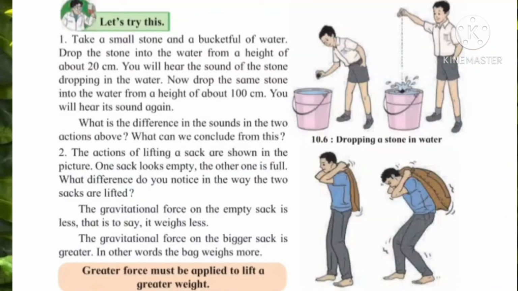Okay, now let's see some examples. Let's try this. See in the picture, take a small stone and a bucket full of water. Now drop the stone into the water from a height of about 20 centimeters. Then you will hear the sound of the stone dropping in the water. Now drop the same stone into the water from a height of about 100 centimeters, means from a longer distance. Then you will hear its sound again.